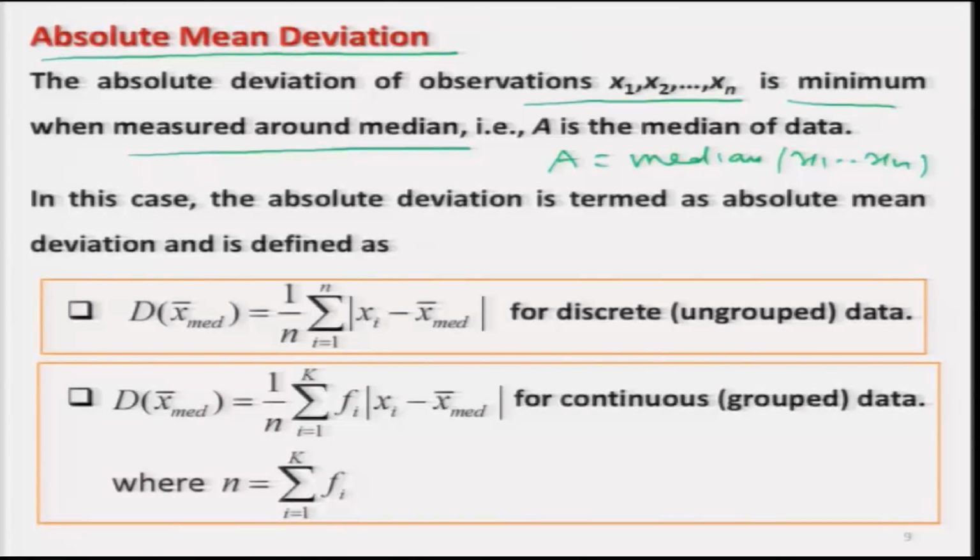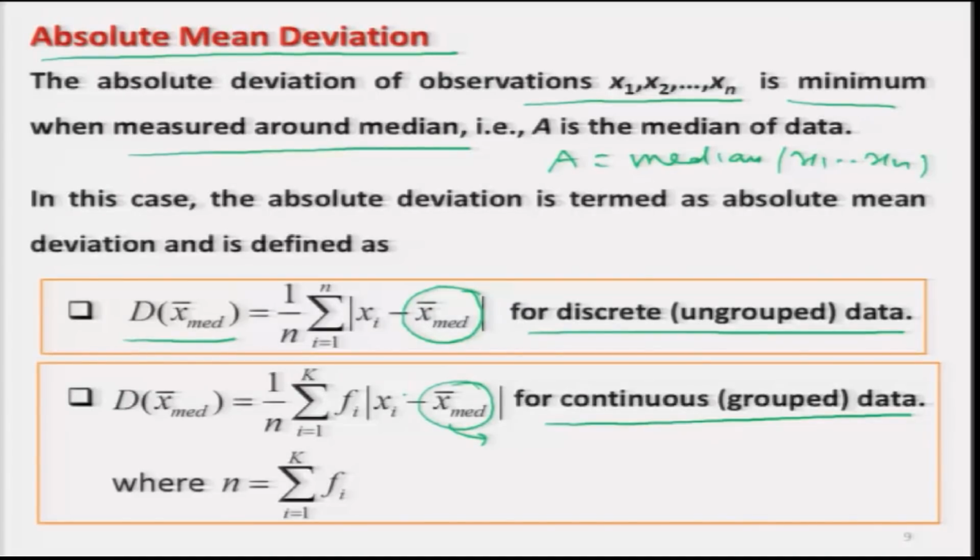So, if I have discrete data, then I simply replace a by the median of x1, x2, xn, which is denoted by x bar MED, and then I take the arithmetic mean of those values, and this is called the absolute mean deviation in case of ungrouped data. And similarly, if you have grouped data on a continuous variable, then again I find the value of absolute deviation by replacing a by x median.